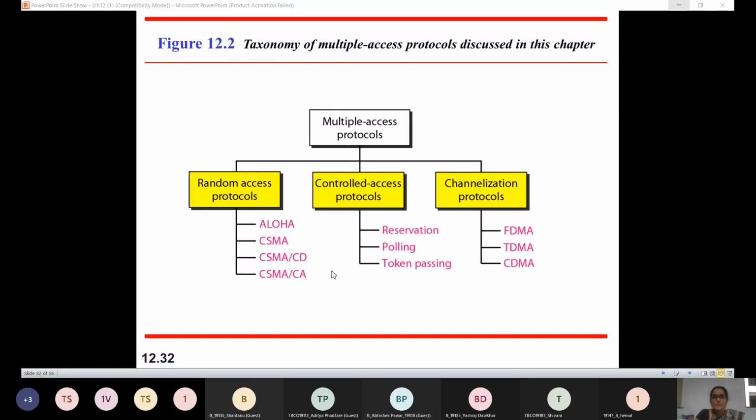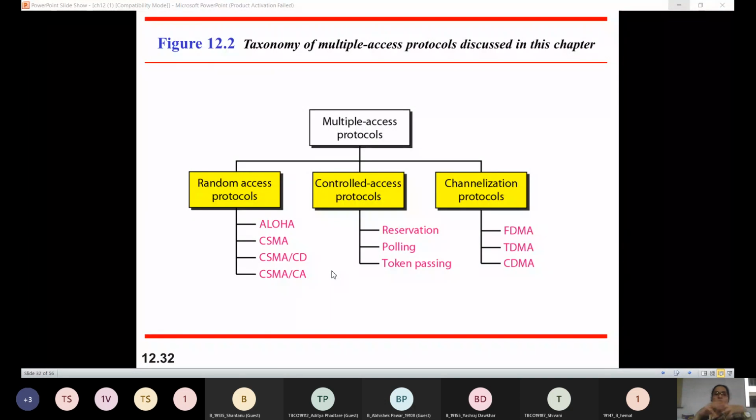So what do they do? It is a method of reducing data frame collision on a shared channel. The main purpose behind controlled access is to reduce the data frame collisions on the shared channel. In the controlled access method, each station interacts and decides to send a data frame, and the transmission by a particular station is approved by all other stations.